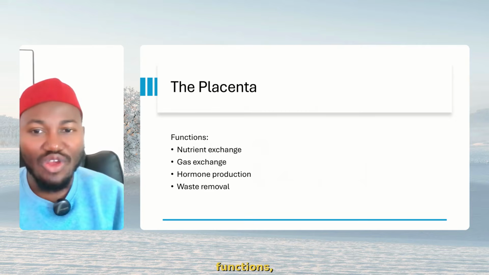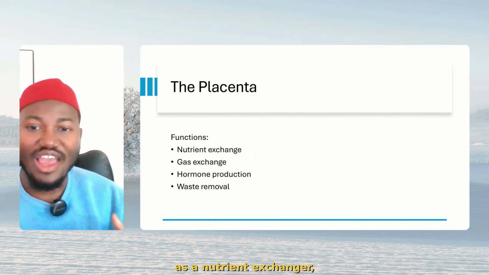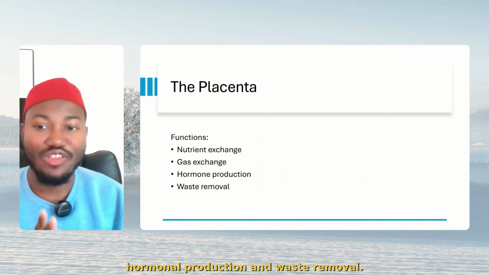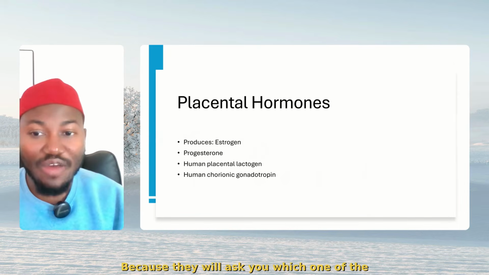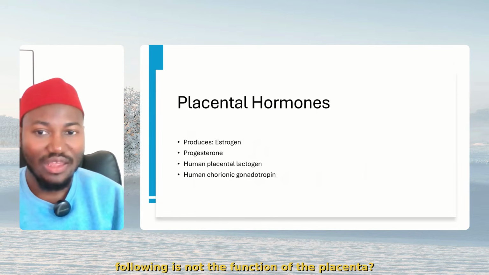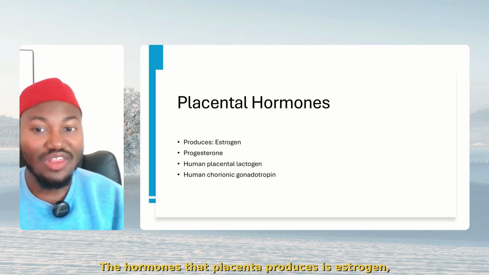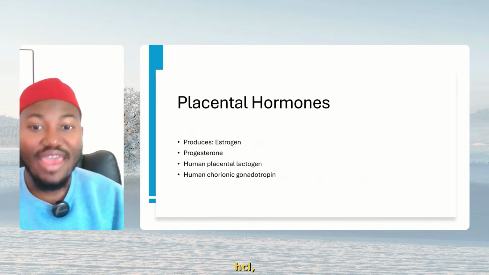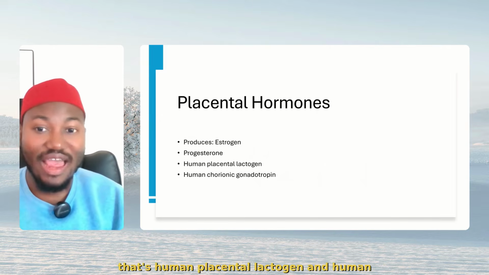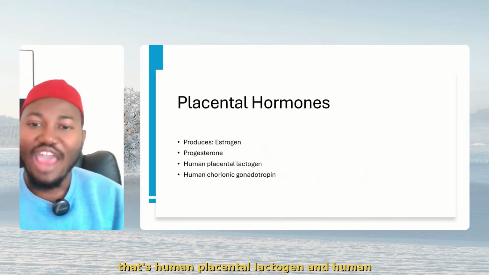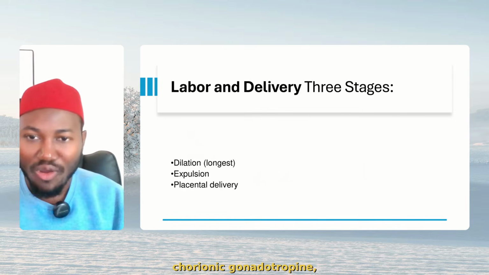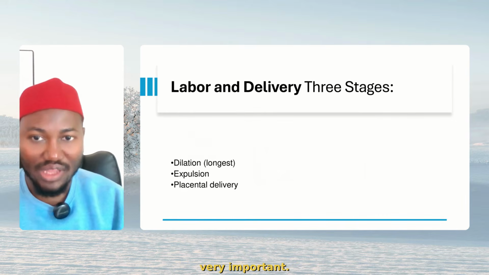Now, the placenta functions as a nutrient exchanger, gas exchanger, hormonal producer, and waste remover, because if we ask you which one of the following is not the function of the placenta? The hormones that the placenta produces are estrogen, progesterone, HPL, that's human placental lactogen, and human chorionic gonadotropin, HCG. Very, very important.